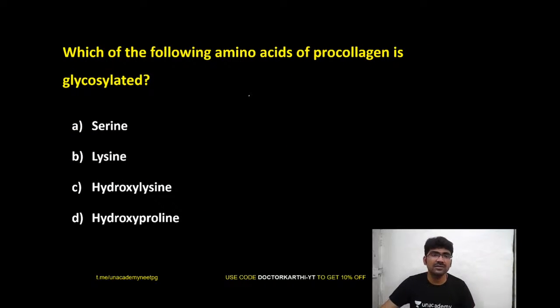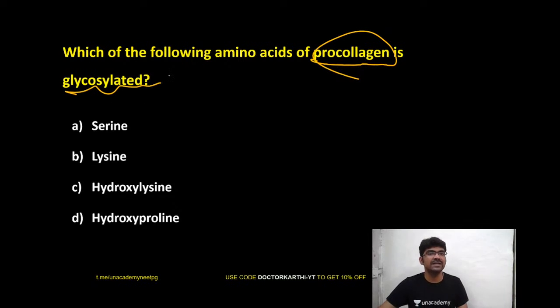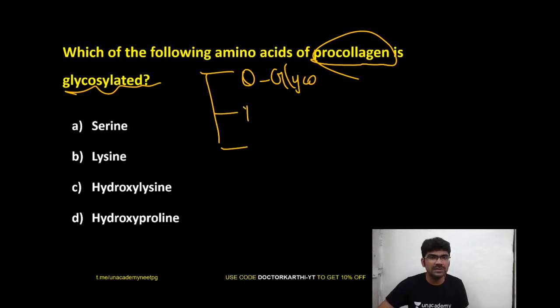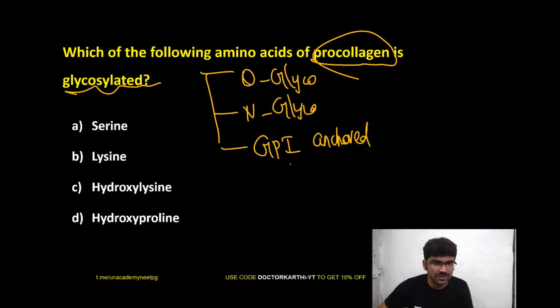So now answer, which of the following amino acids of procollagen is glycosylated? So you know about glycoproteins, right? So there are three types of glycoproteins: O glycoproteins, N glycoproteins, and GPI anchored glycoprotein.